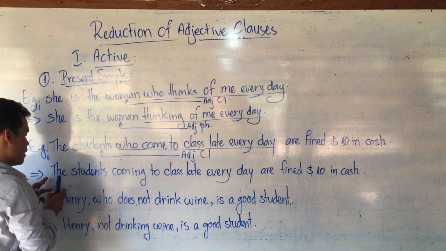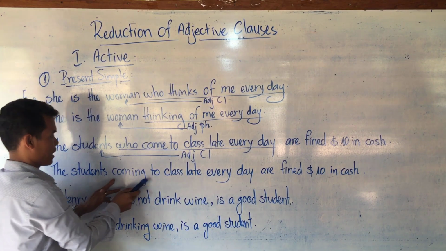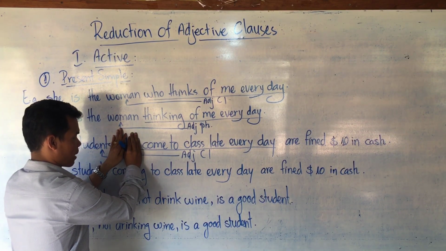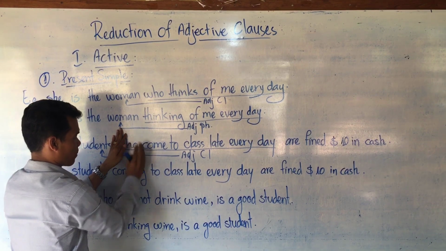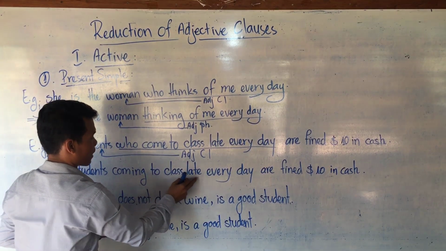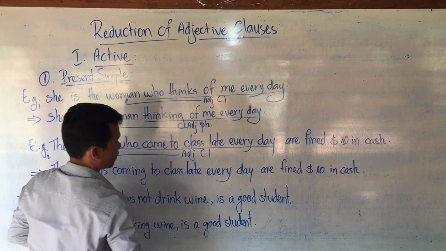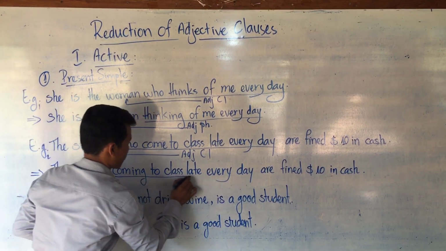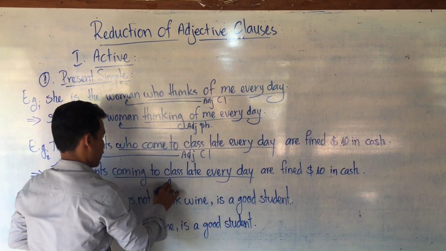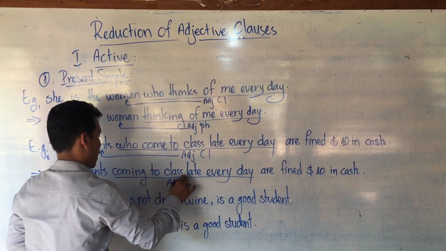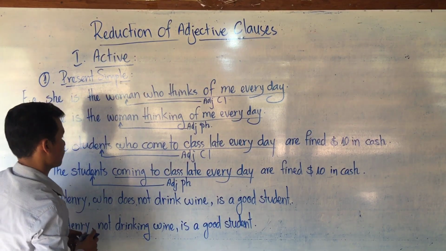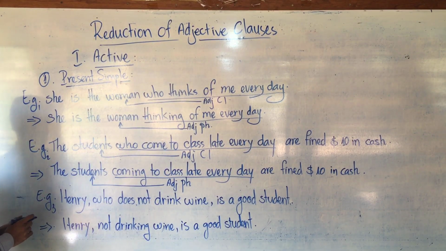So we can write: The student coming to class late every day is fined $10 in cash. From coming to every day is an adjective phrase or participial phrase. It modifies the antecedent noun student.